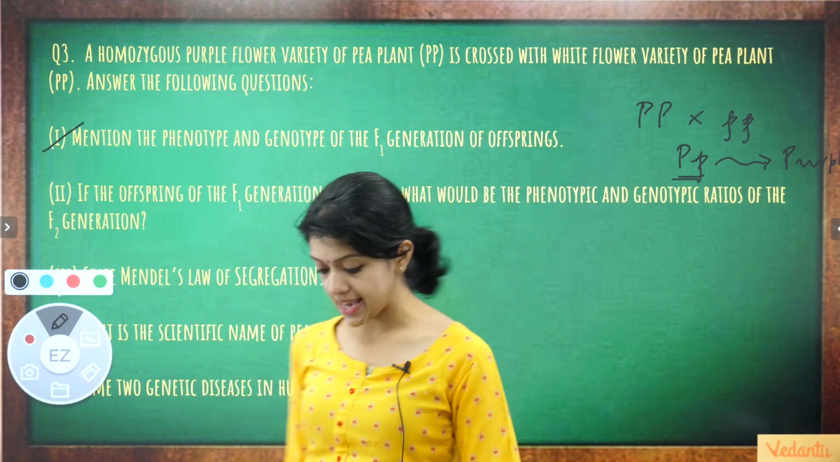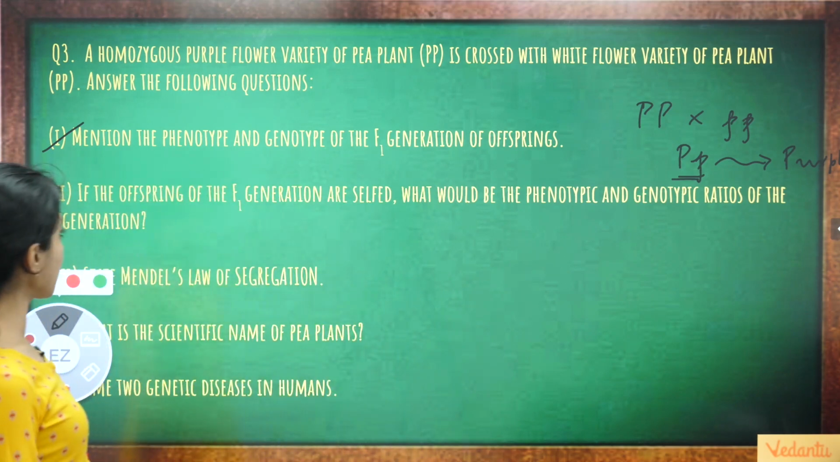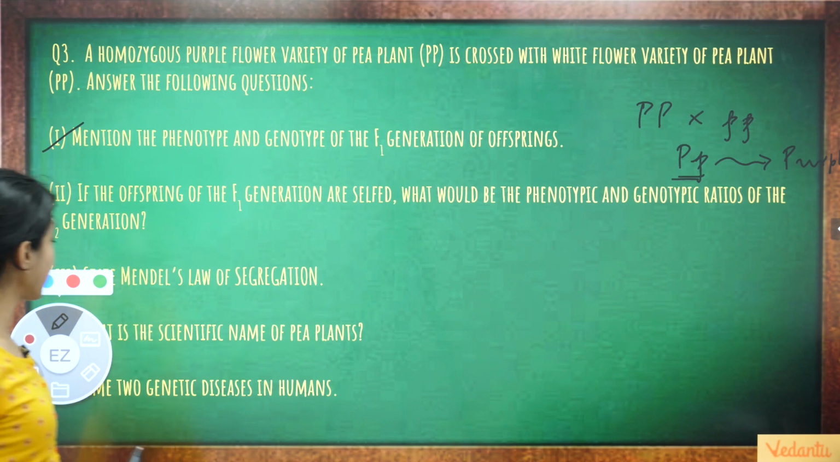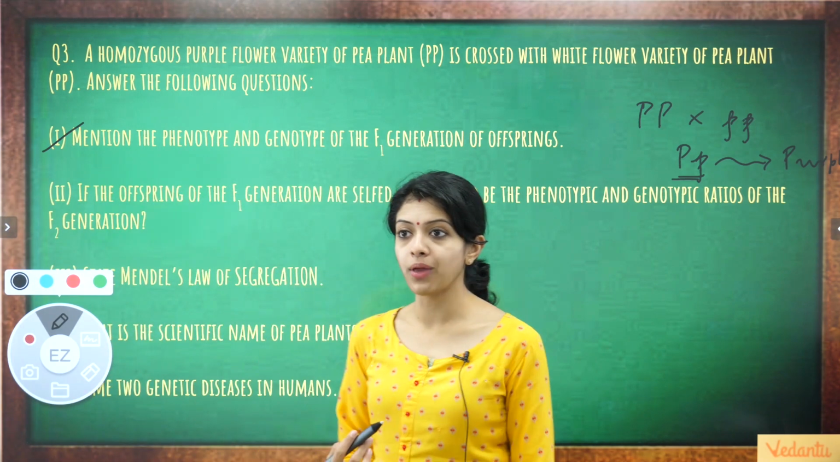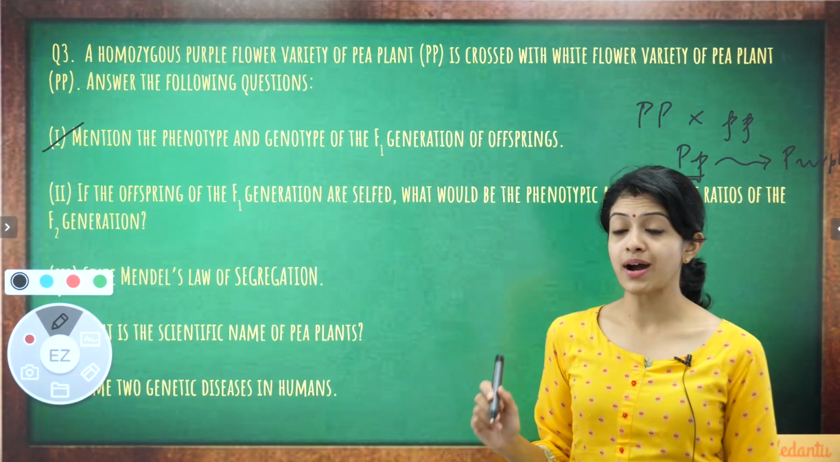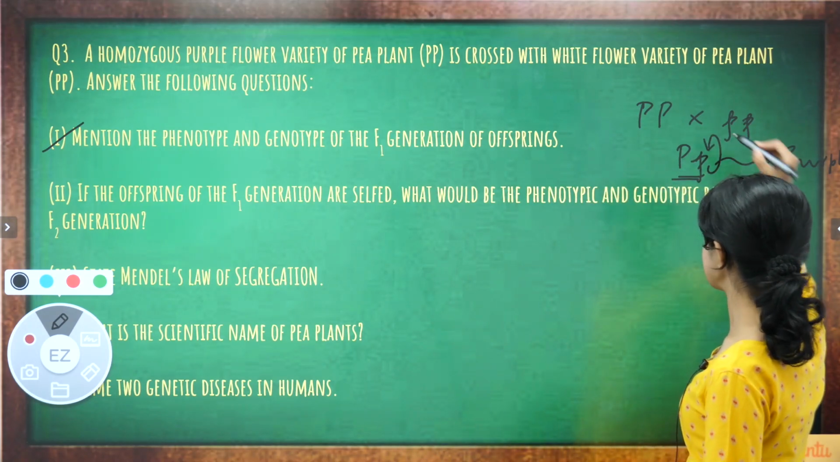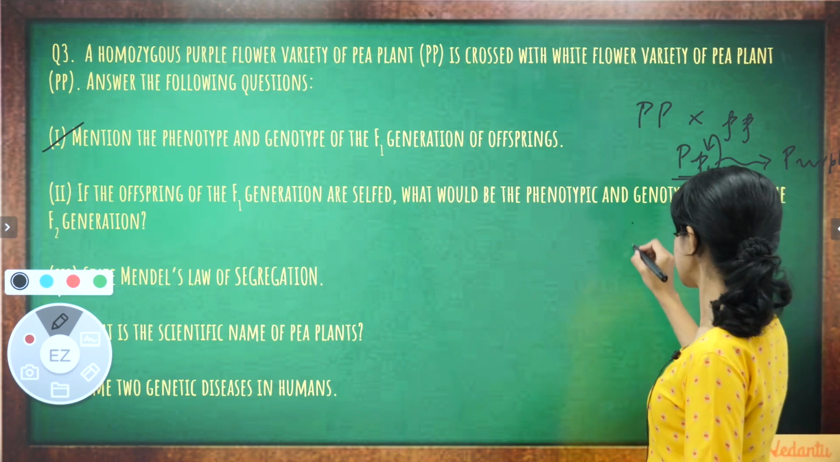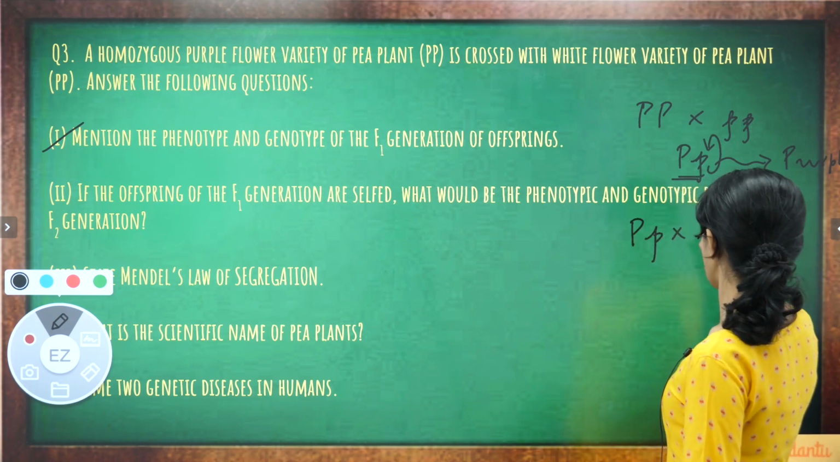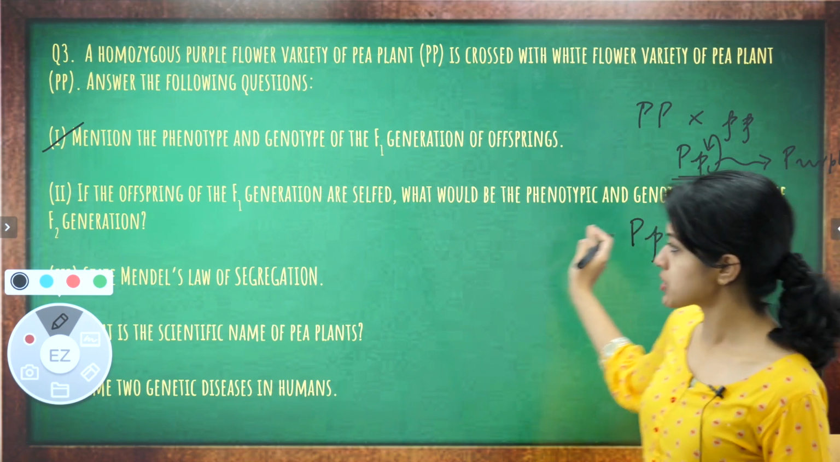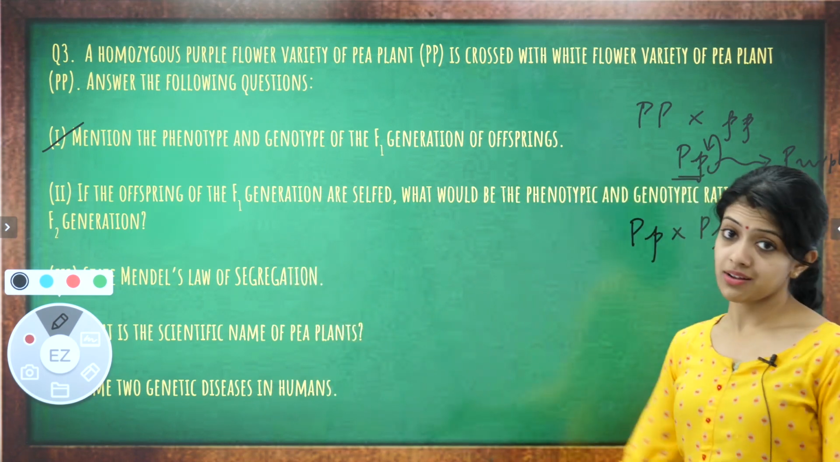The second part says, if the offspring of the F1 generation are selfed, what would be the phenotypic and genotypic ratios of the F2 generation? Okay, if the offspring of the F1 generation are selfed, which means we are selfing this. And now who becomes the parent? Our parents are now both heterozygous. Correct? What would the phenotypic and genotypic ratios of the F2 generation be?